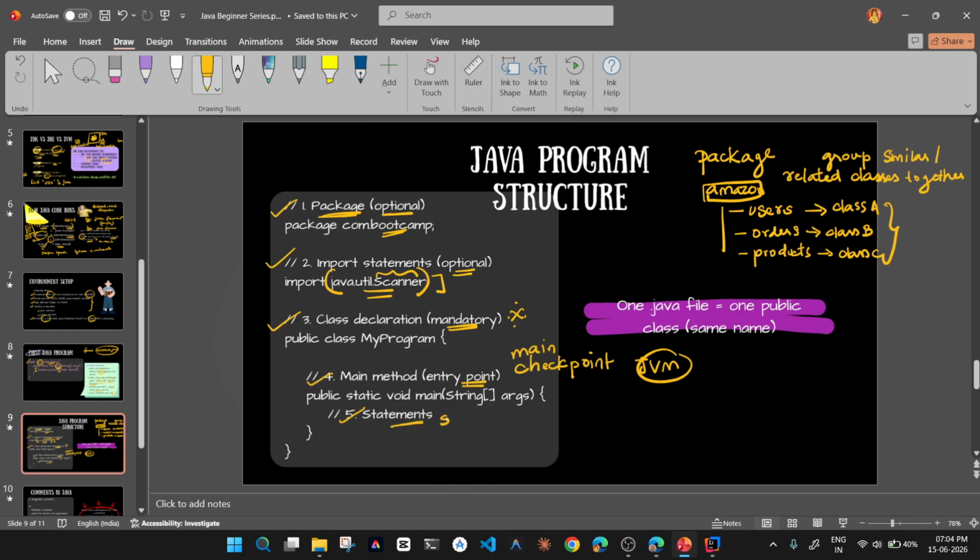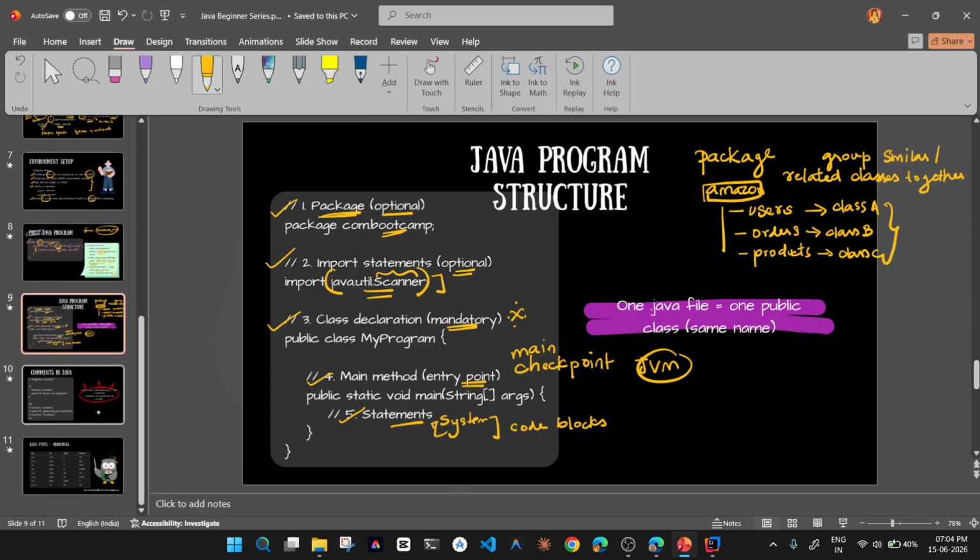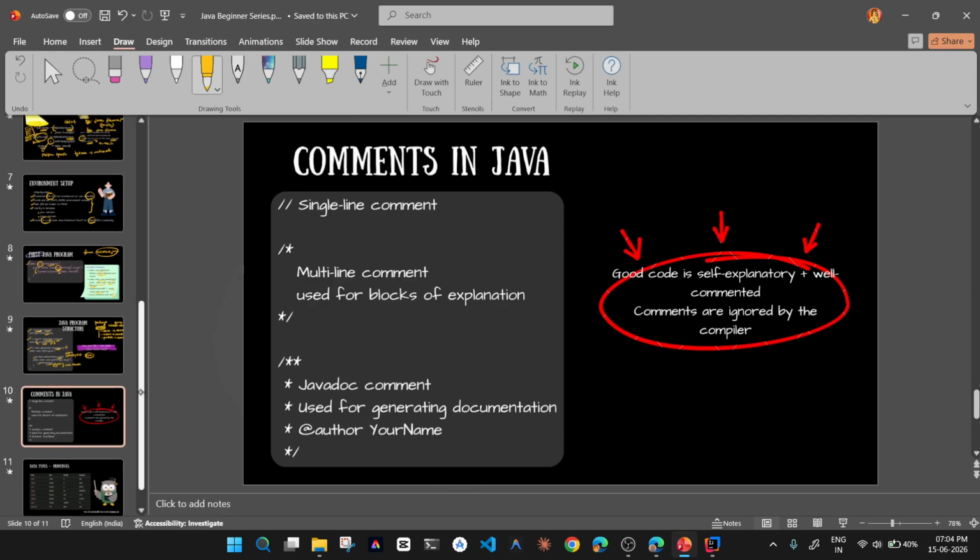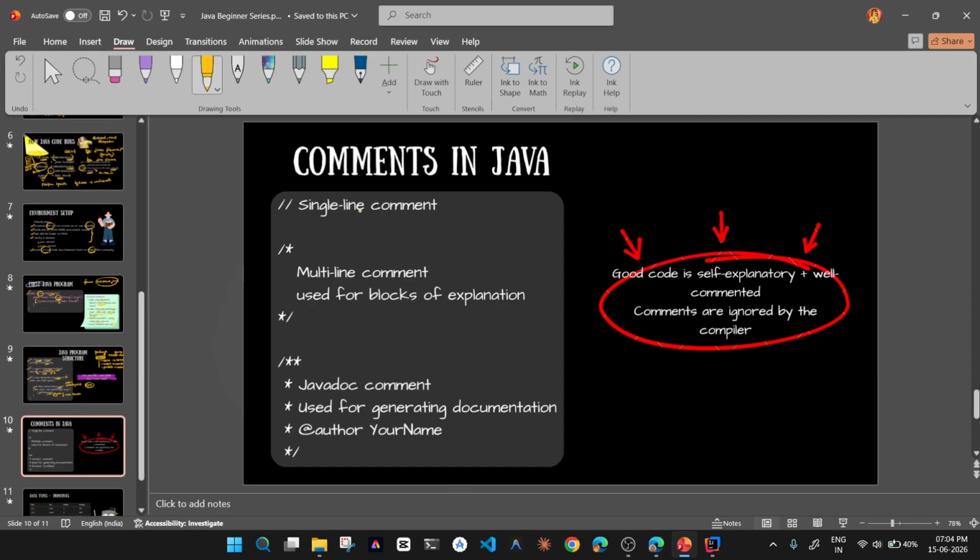System.out.println statements will be considered statements. Other code, the code block, will also be considered a statement. Okay, this is the structure in which we write the Java program. Now, comments. So why do we need comments?